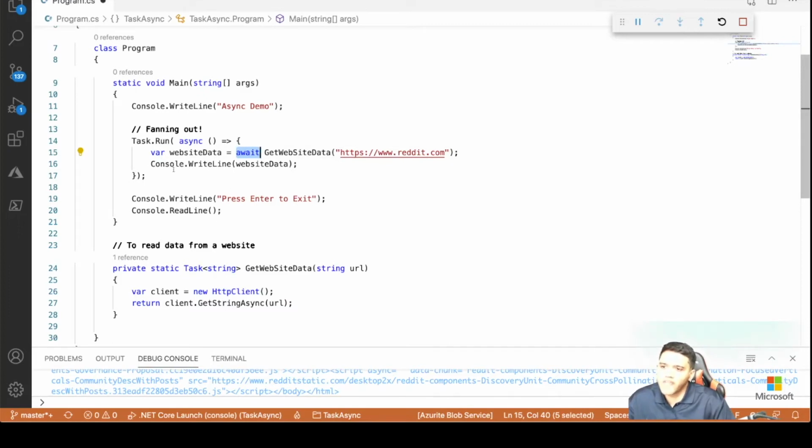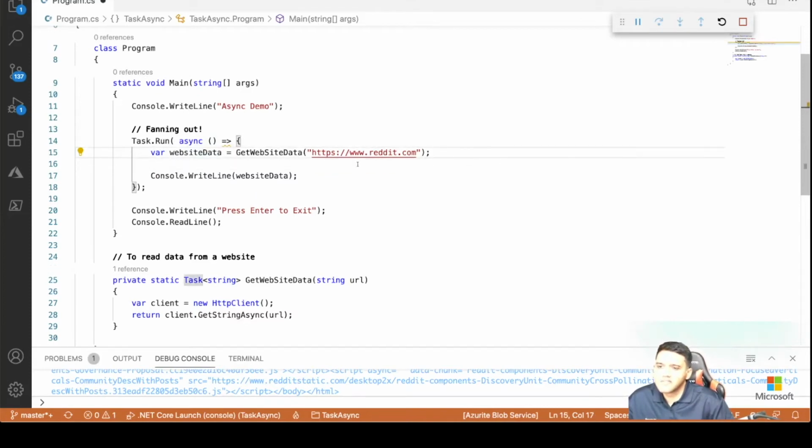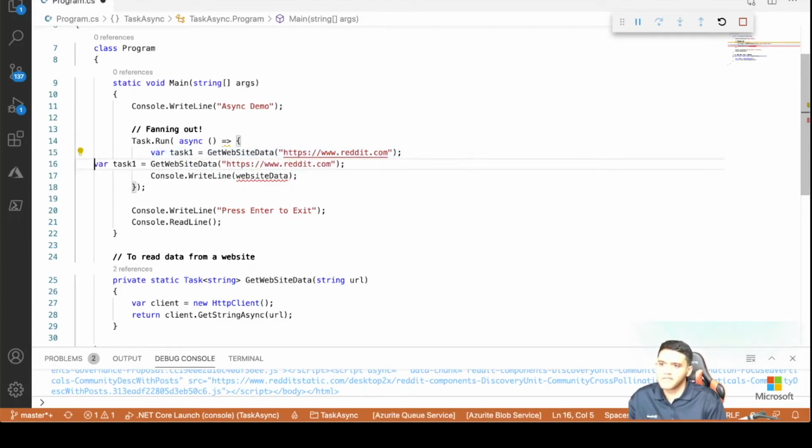Now, how do we do a fan out? What we can do is, instead of doing an await here, let's remove this await. So this website data will be holding a task. So let's create another task. Let's call this task 1. Okay, and let's create a new task. Let's call this task 2, which returns a different data.